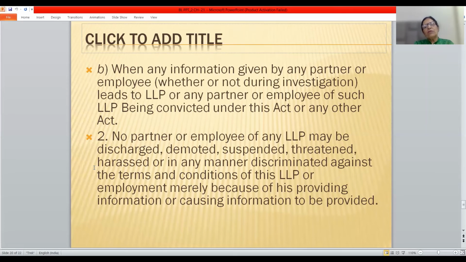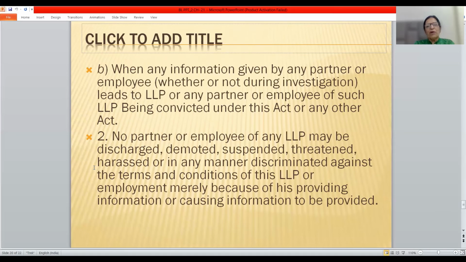Friends, if he has blown the whistle, it does not mean he has committed murder. He has not committed any offense. So he should not be demoted, should not be suspended. No threat should be given to him. No harassment of such person. Okay, so this is also one of the points relating to protection which has been given to the partner or employee under the LLP Act 2008.